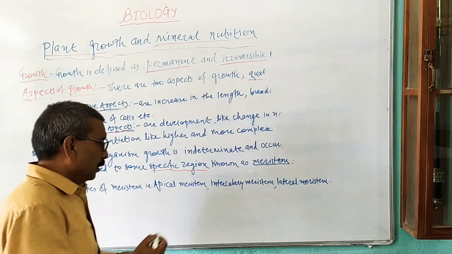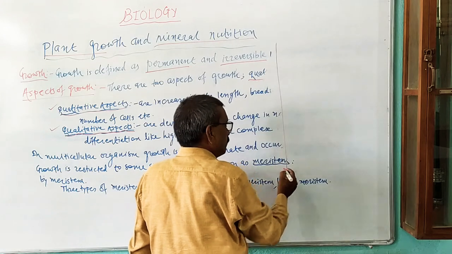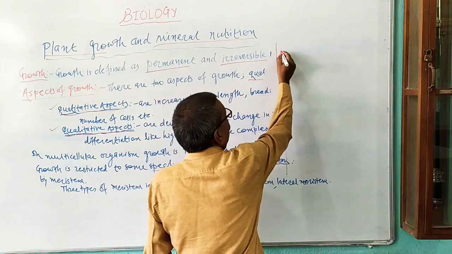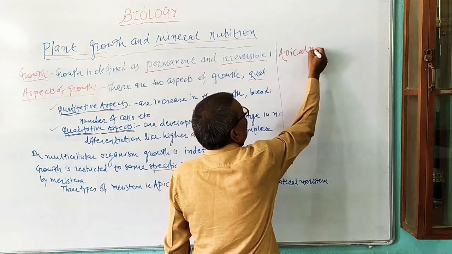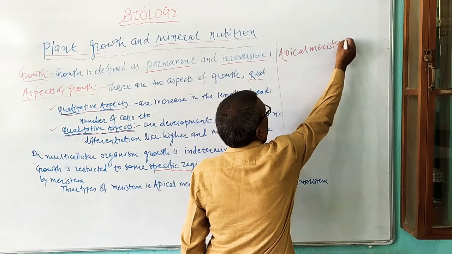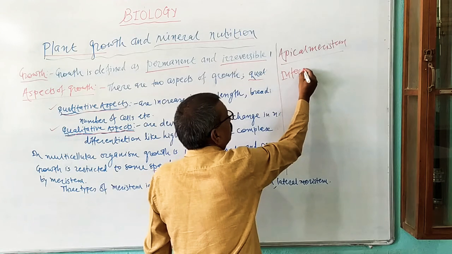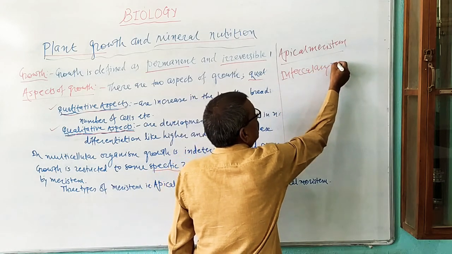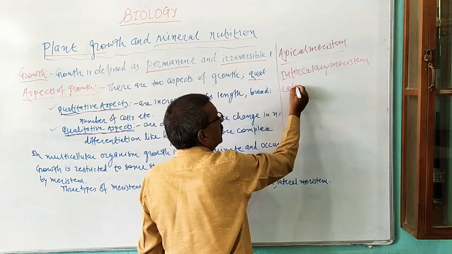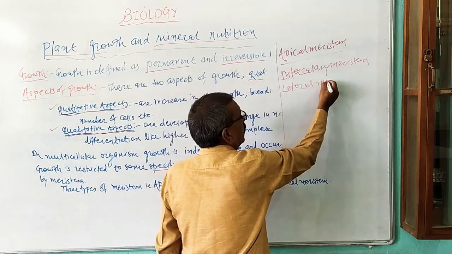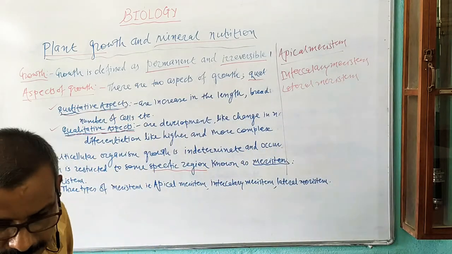Now there are three types of meristems found in nature. First one is known as apical meristem. Second one is intercalary meristem. And third one is lateral meristem. Now we are going to study these meristems in detail with an example.